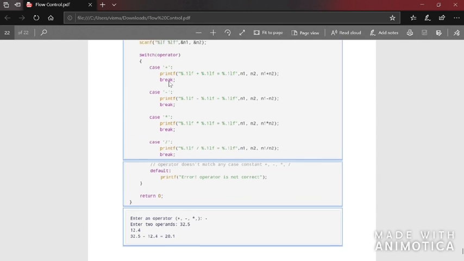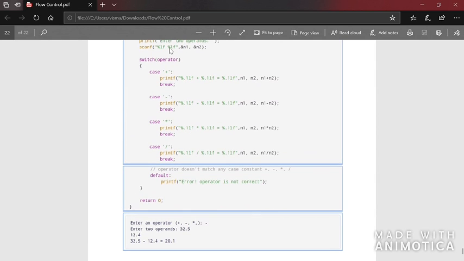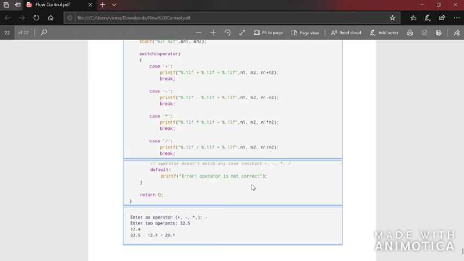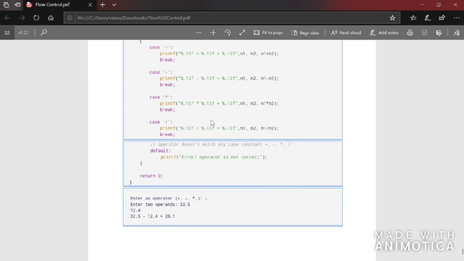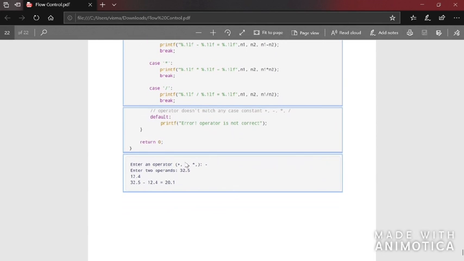Now if the operator given as input by the user does not match any of these, the default part will be executed, that is printf error operator is not correct. That is, if you are given some symbol like dollar, this part will be executed. The output will be error operator is not correct.